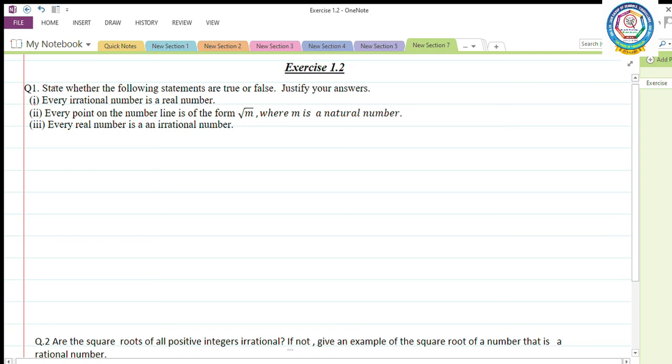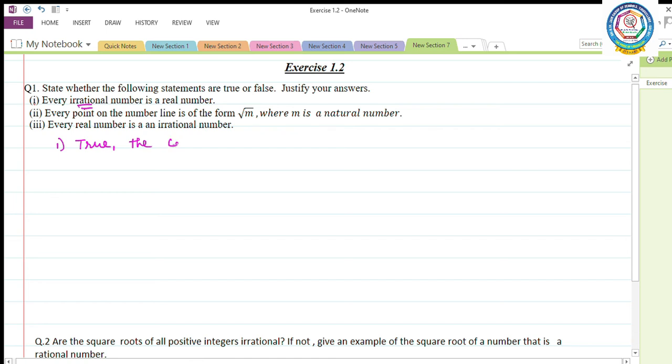Exercise 1.2. First question. State whether the following statements are true or false. Justify your answer. First one. Every irrational number is a real number. See here, every irrational number is a real number. The given statement is true or false? Yes, it is true, because the collection of rational and irrational numbers is a real number.